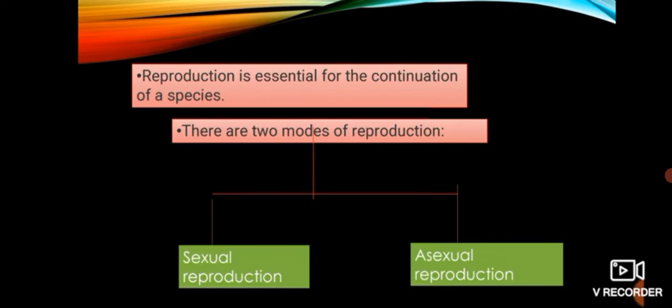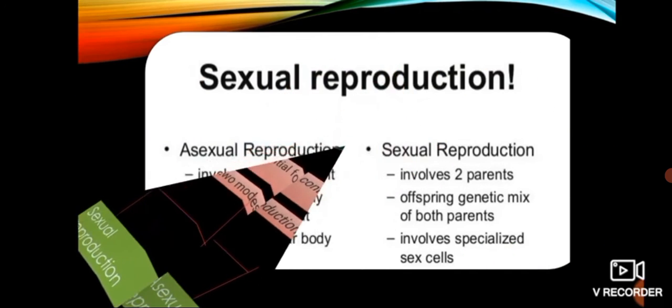You will remember that plants that reproduce sexually have male and female reproductive parts. Can you name these parts? In the same way, in animals also, males and females have different reproductive parts or organs. In today's video we will learn about the male reproductive organs as well as the female reproductive organs.